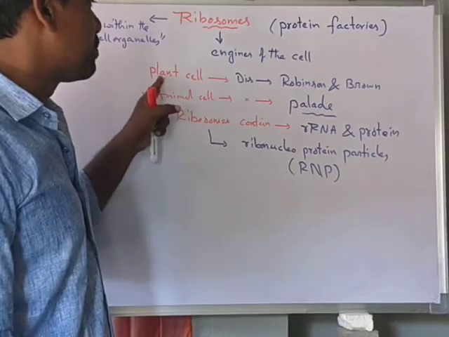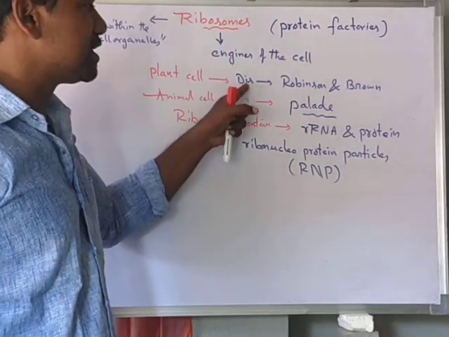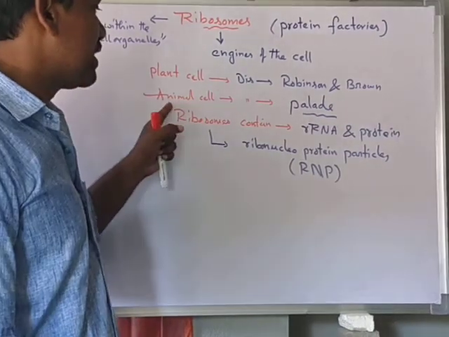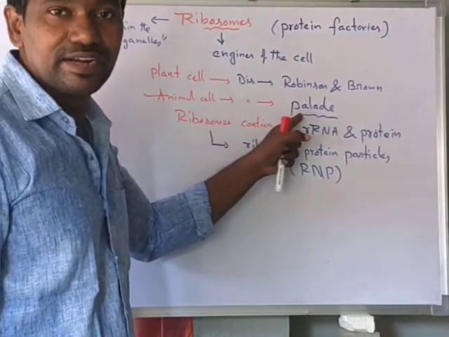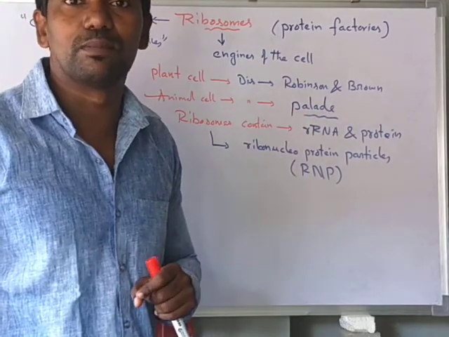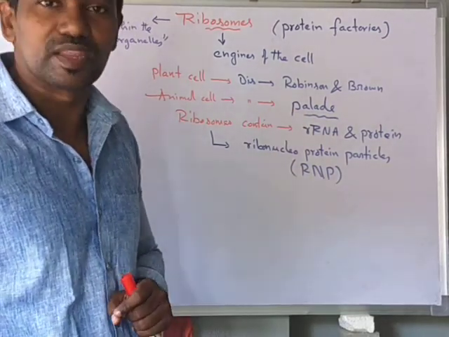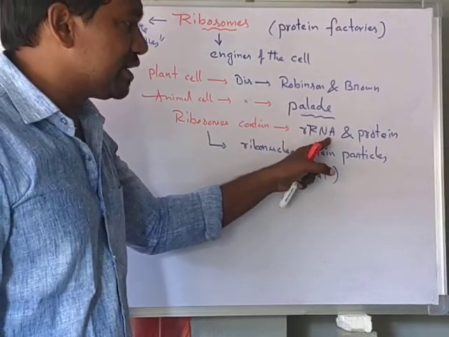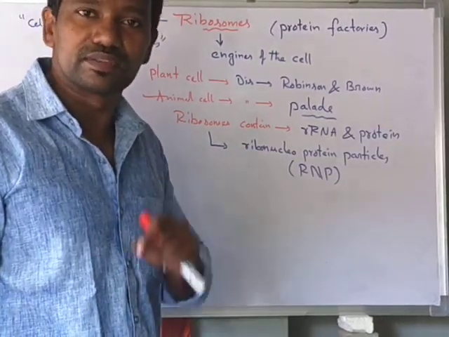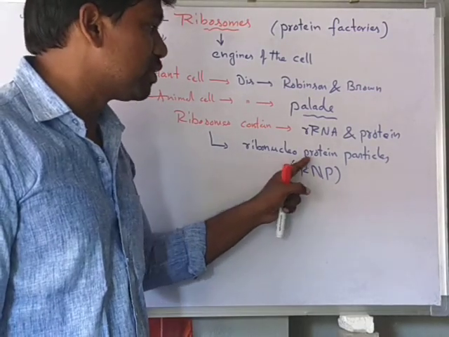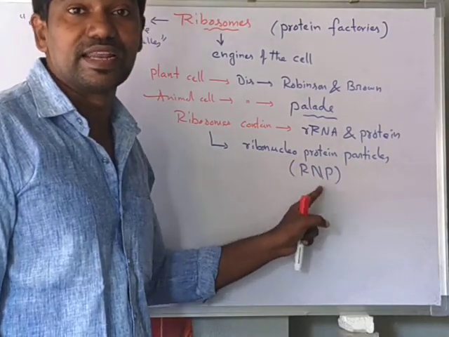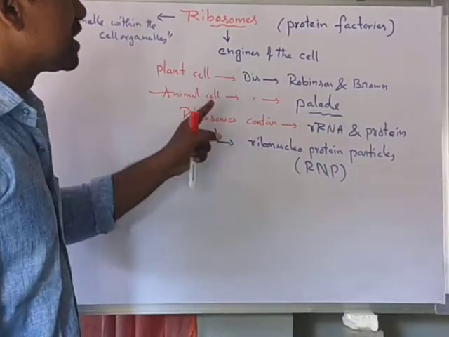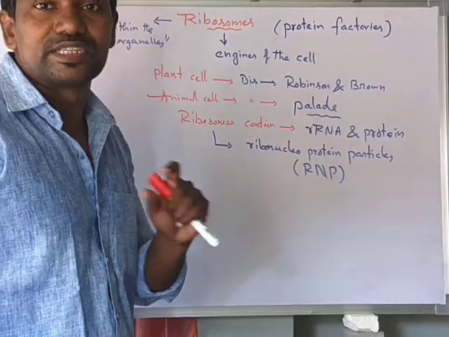In plant cells, the ribosomes were discovered by Robinson and Brown. In animal cells they were discovered by Pellet, which is why ribosomes are called Pellet granules. Ribosomes contain rRNA and protein, so they are called ribonucleoprotein particles, RNP. So this is the introduction, or the history, of the ribosomes.